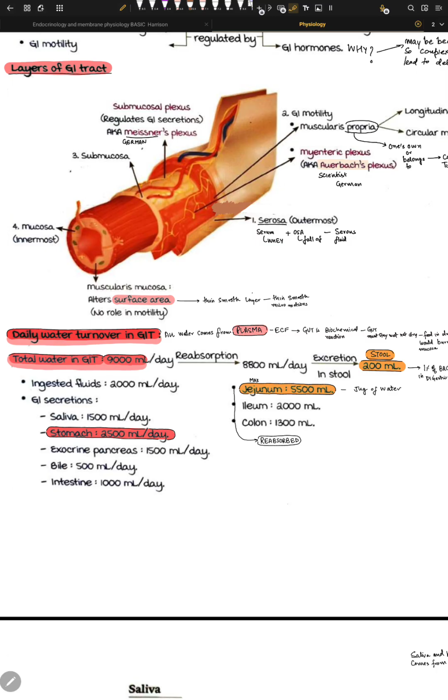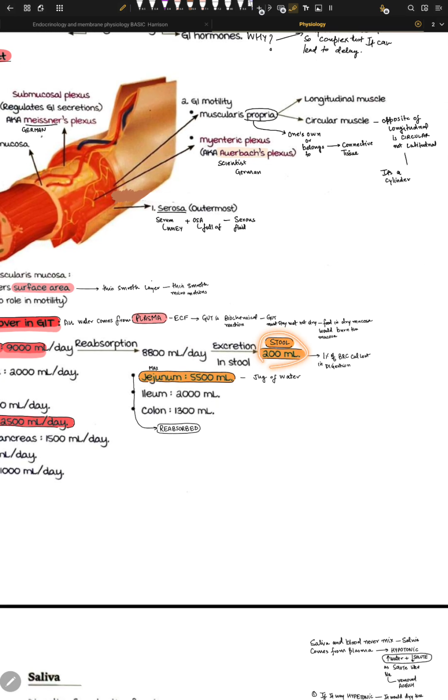So the total water in GIT is around 9 liters. Yeah, we can call it 9 liters, it's around 9,000 ml per day in 24 hours. That's moving, and 8,800 ml is reabsorbed, and in the stool you only get about 200 ml. So that's very little if you think about it.